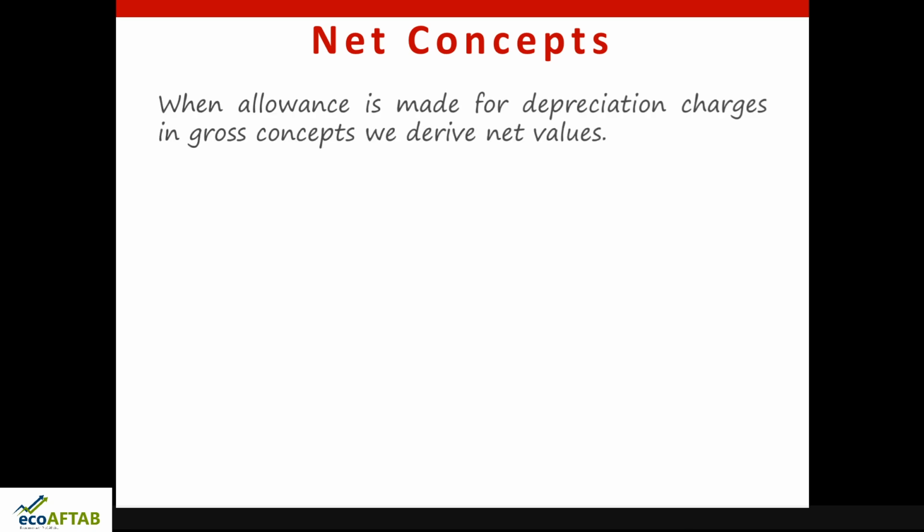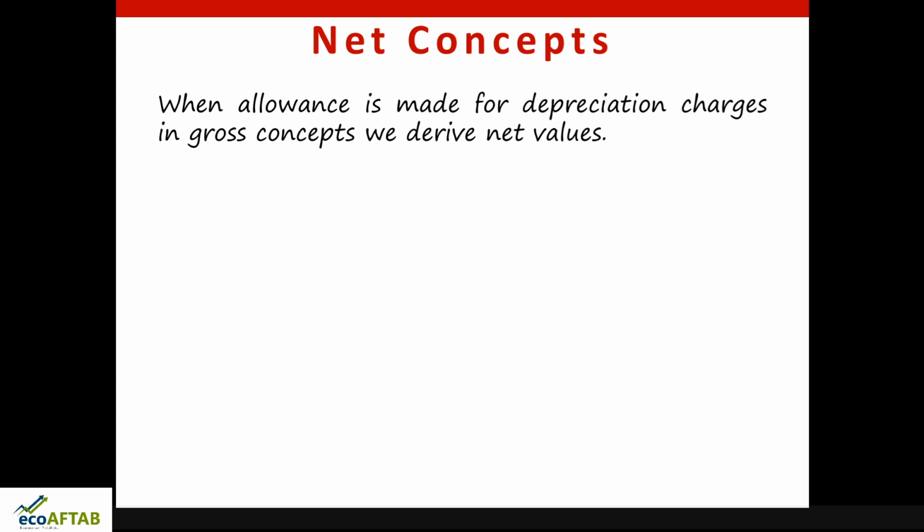Now let us move on to our next set of concepts, and that is net concepts. Friends, it's very easy to understand the net concept. Whenever resources are engaged in the production process, there is wear and tear of capital assets. If you take this wear and tear out of the calculation, then we derive the net concepts. So when allowance is made for depreciation charges in gross concepts, we derive net values.